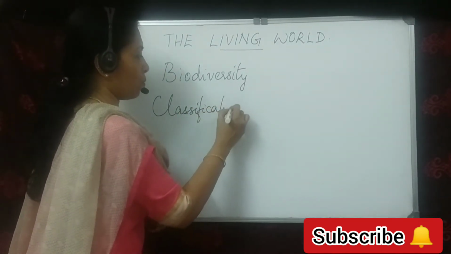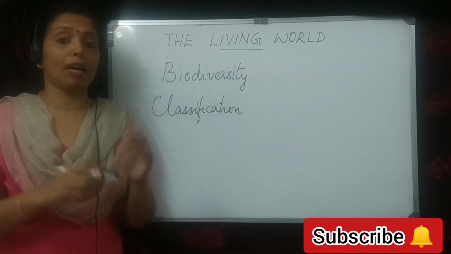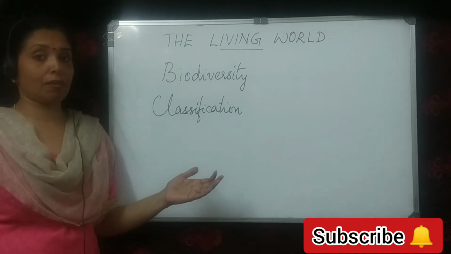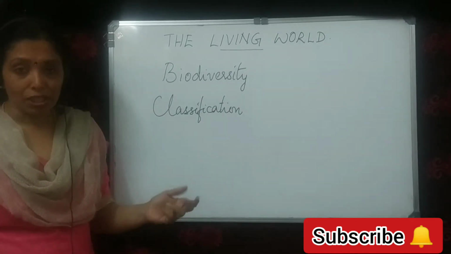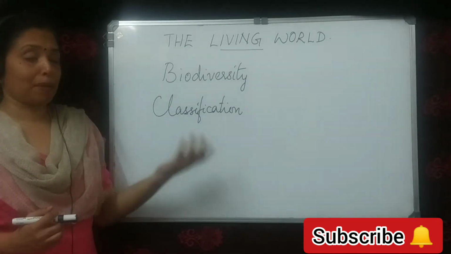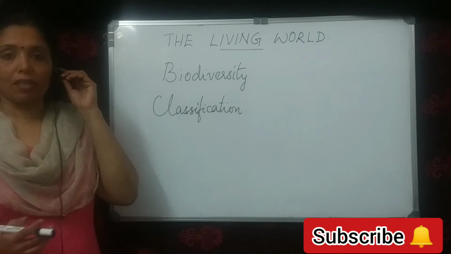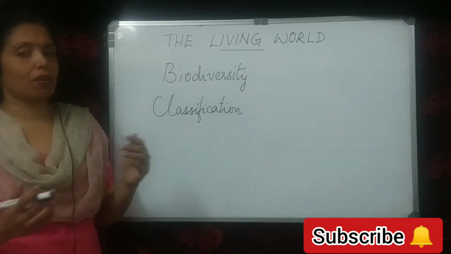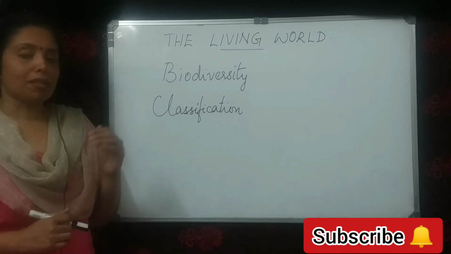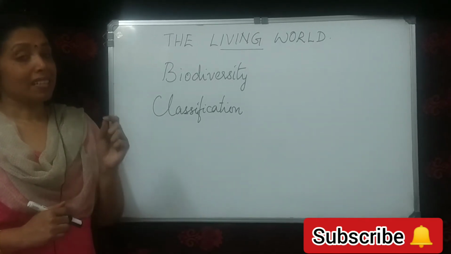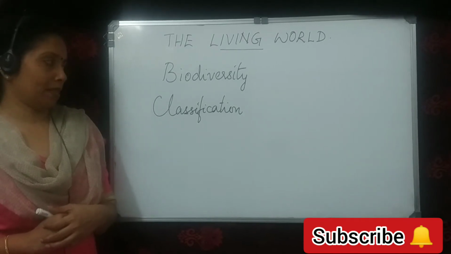So once again, what is biodiversity? If you look around, we can see a wide variety of organisms around us. This large number and the wide variety of organisms, whether plants, animals, or microbes, which are present on the Earth's surface, is called biodiversity, and the presence of biodiversity is necessary for the well-being and the survival of human beings.